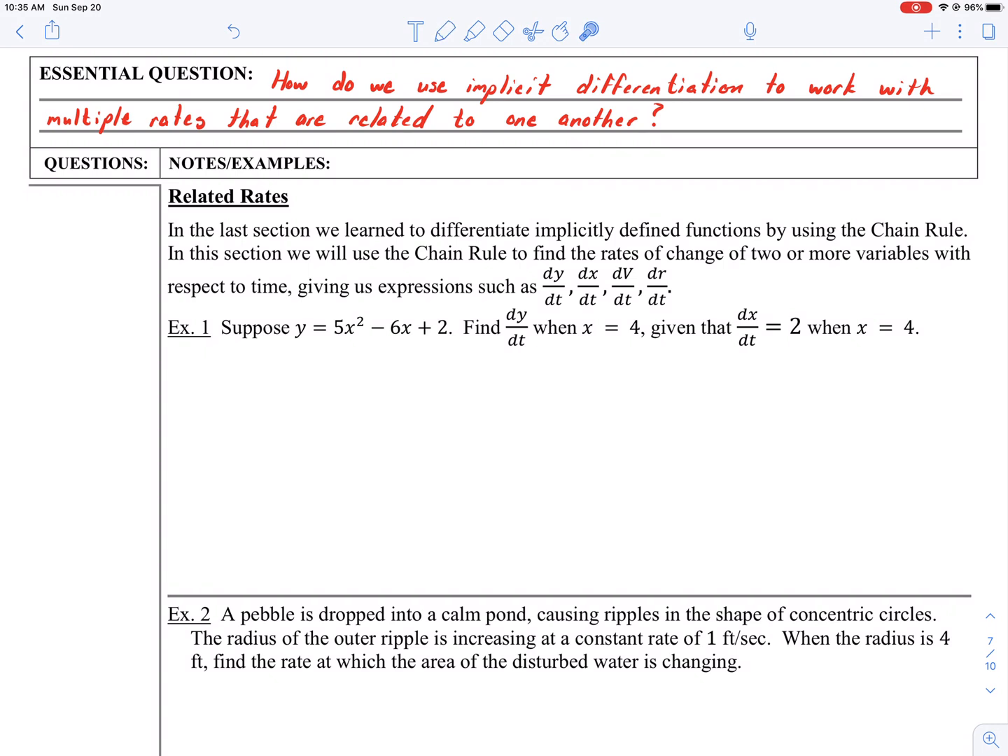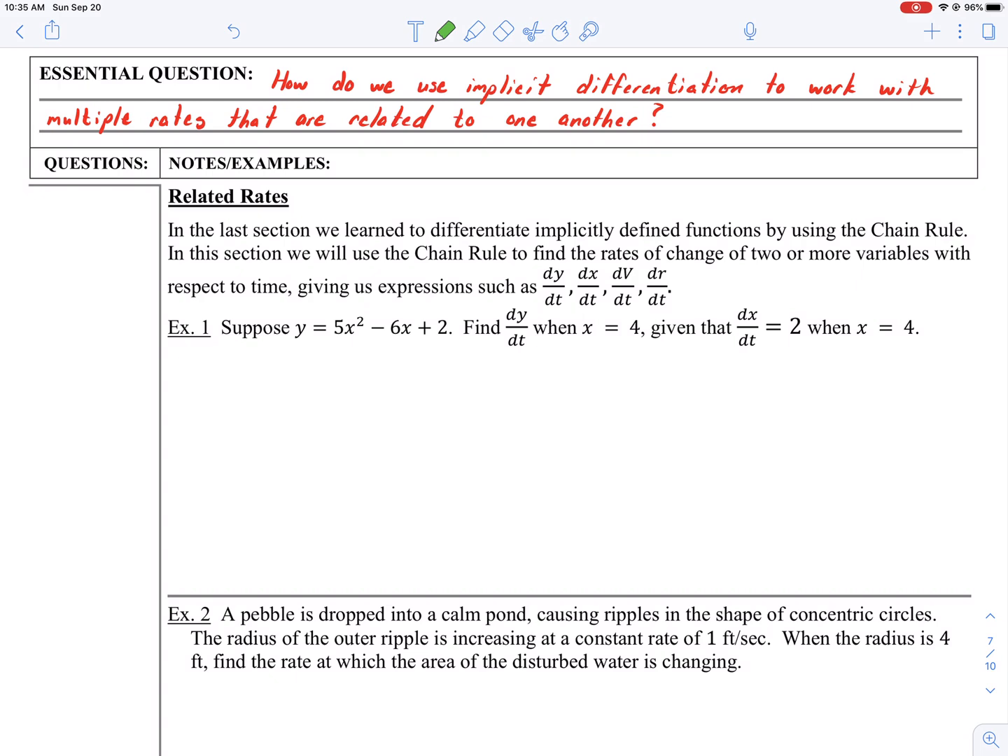So what we're going to do is use the chain rule, but we're going to find the rates of change of two or more variables with respect to time. We are no longer talking about dx as what we are taking the derivative with respect to. Everything is going to be dy/dt, dx/dt, dV/dt, that kind of situation. I go through some very specific steps whenever I teach related rates because it can get relatively complex. But if you follow the steps, I think it certainly helps.